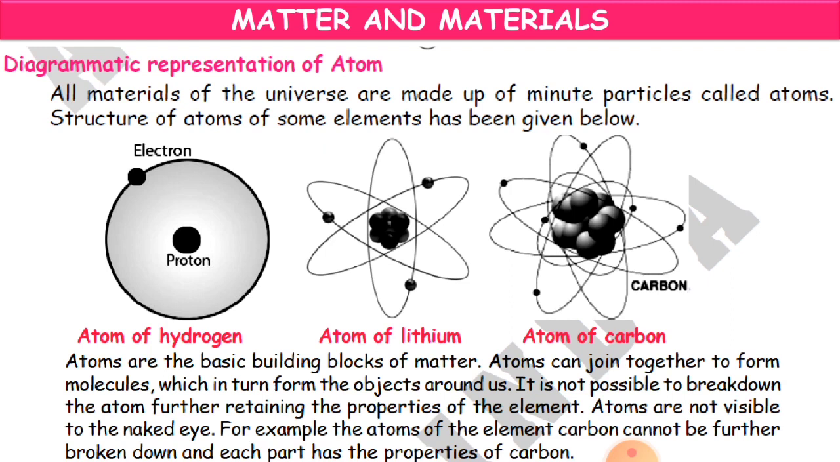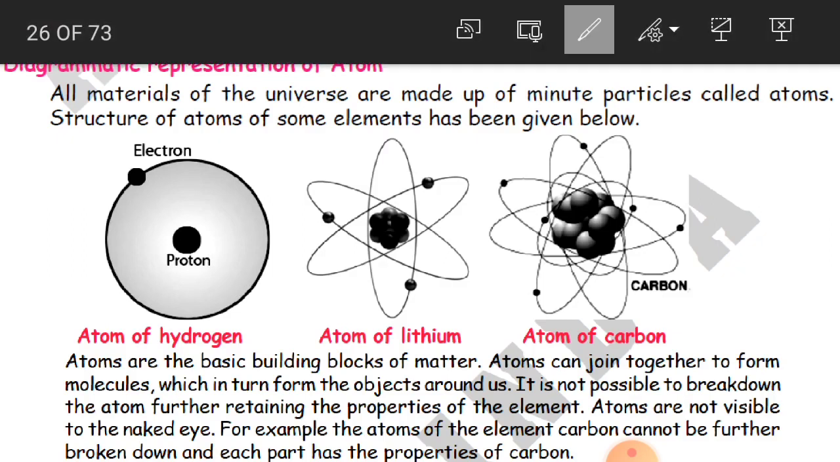Like in the before slide we have seen a picture. We have learnt that we have electrons, protons, neutrons. All materials of the universe are made up of minute particles called atoms, and the structure of atoms of some elements has been given below. See here how clearly it is there. So this is the proton, which is in the center. Even neutrons will be in the center part of the atom only. So this is the atom of hydrogen, the atom of lithium, and the atom of carbon. So there are three different pictures of how they are moving around.